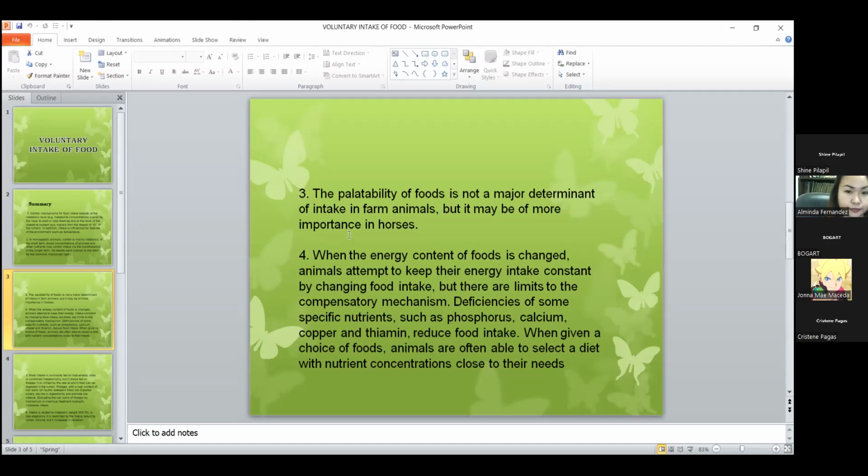So, kung ang energy content sa isa ka hayop or ginapakaon nimo siya is magbag-o, ang animals mag-attempt pod siya og change sa iyahang energy intake constantly. Then deficiencies or kakulangan sa mga mahalagang nutrients na kailangan sa animals, naa siya possibility na makaapekto sa iyahang metabolic weight.